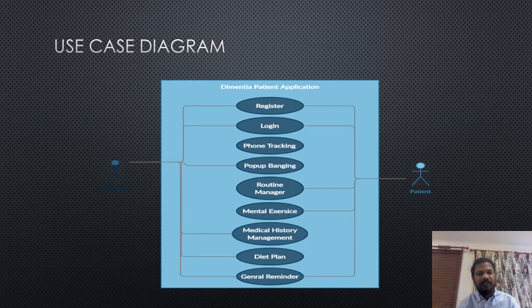And the use case diagram. We can see the flowchart of the dementia patient application. First is register, and then we have to log in. This is used for the caretaker and the patient, and the process is the same.